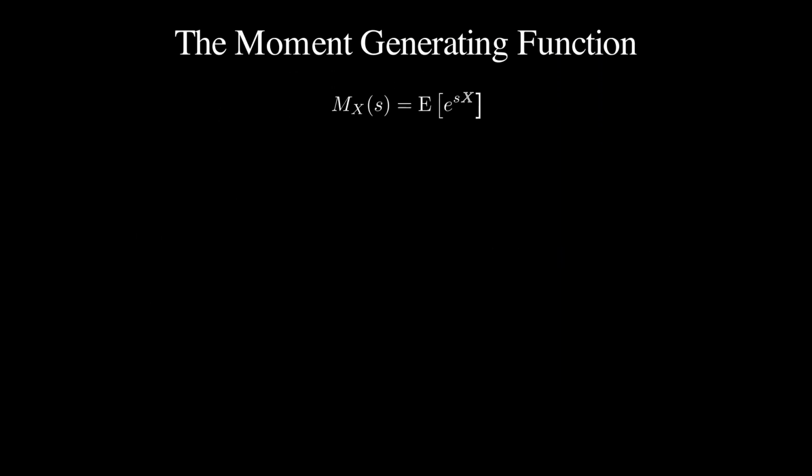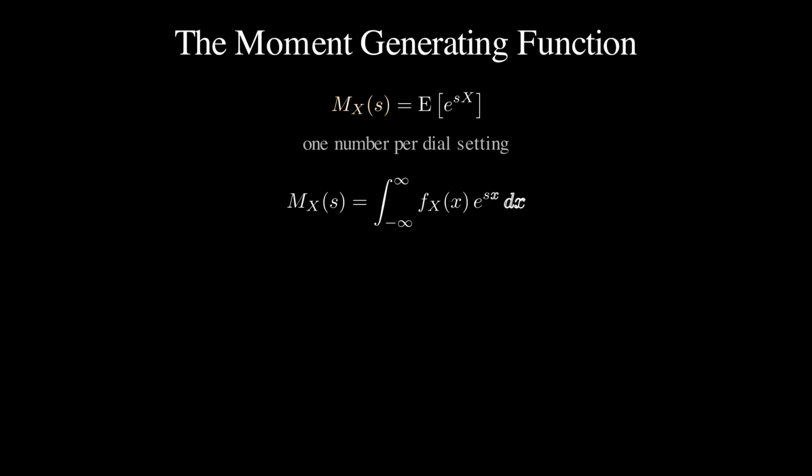Here is the definition. The moment-generating function of a random variable x is the expected value of e to the sx. Read it as a probe. The number s is a dial, fix a setting, and the expectation returns a single number. Sweep the dial, and you trace out an entire function of s that encodes the distribution of x.